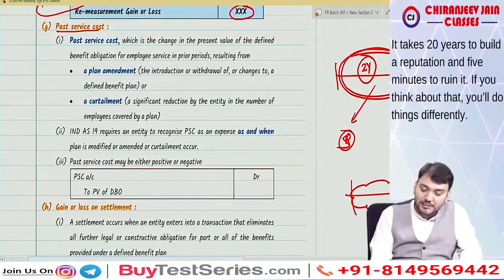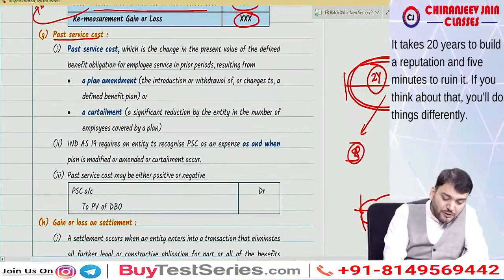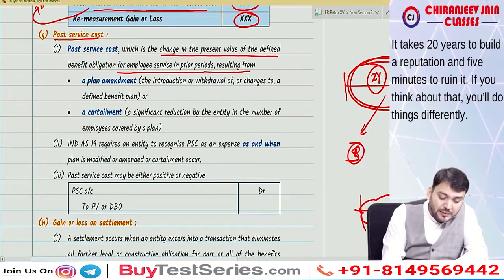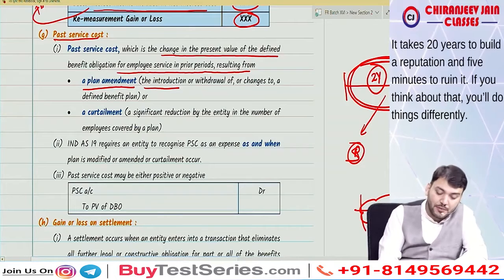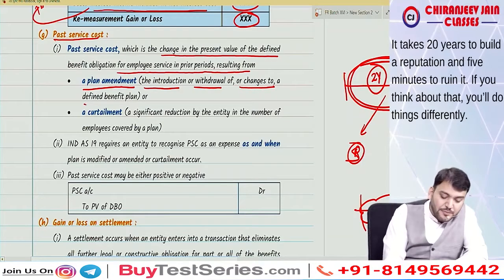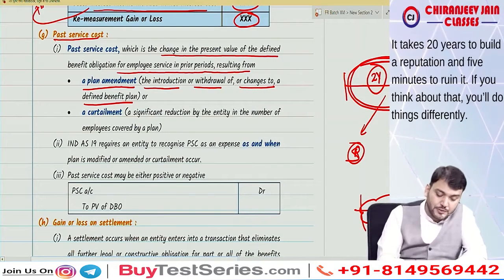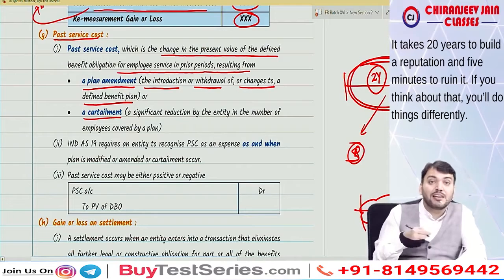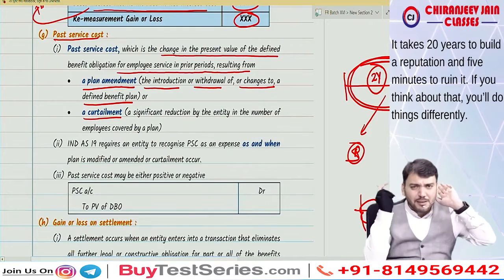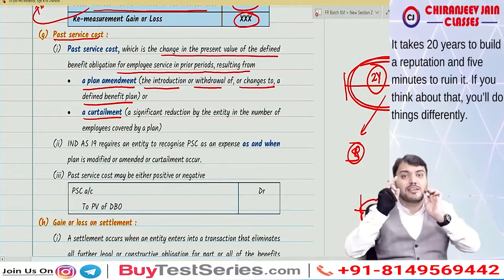So what Ind AS 19 says: past service cost is the change in the present value of DBO for employee service in the prior period resulting from plan amendment. Plan amendment means introduction of a new plan, a withdrawal of a plan, or changes to a defined benefit plan, meaning modification or a curtailment. Curtailment we have done in share based payment also.